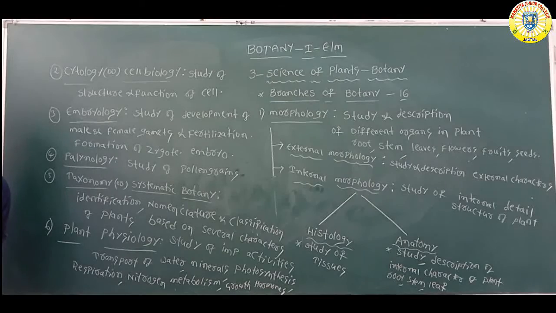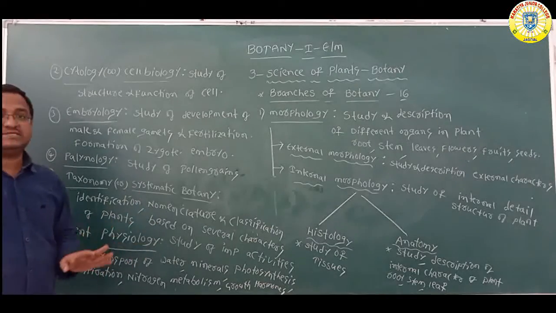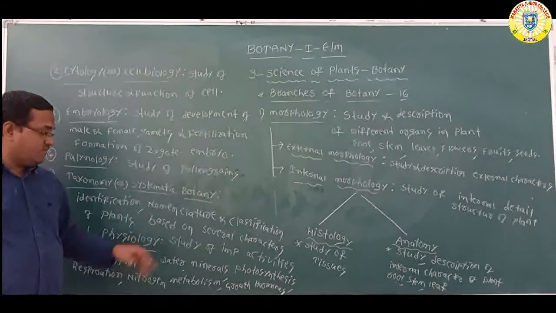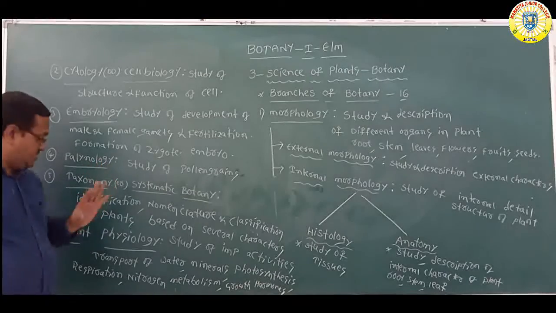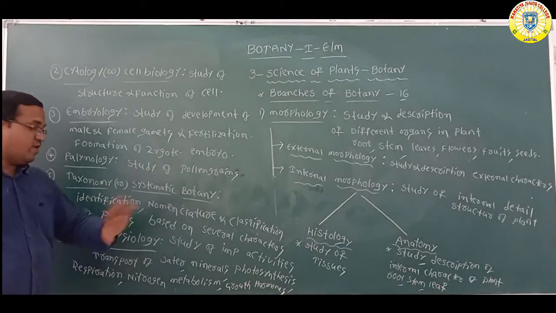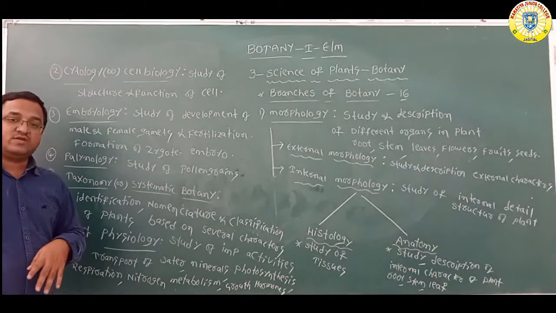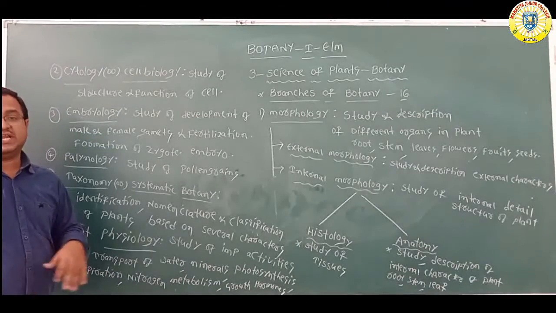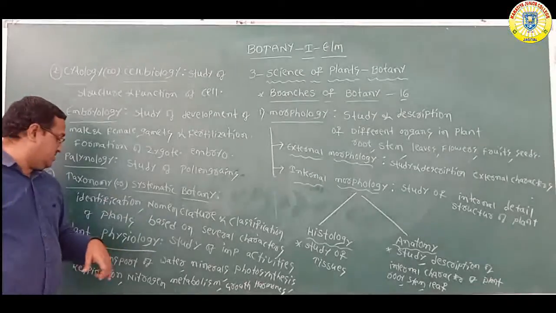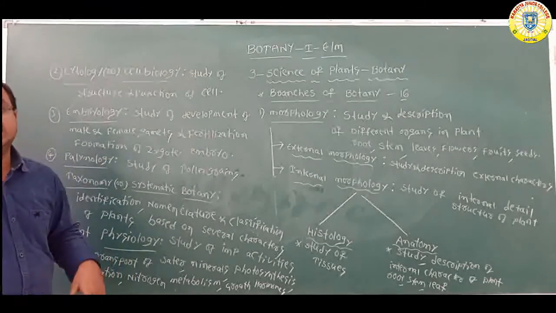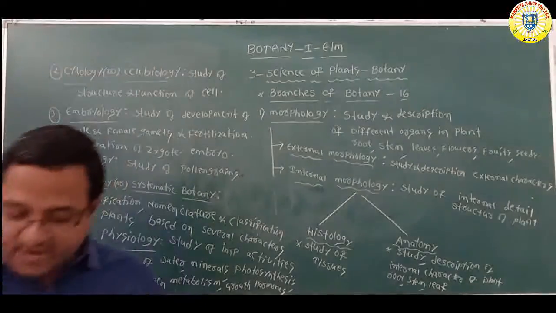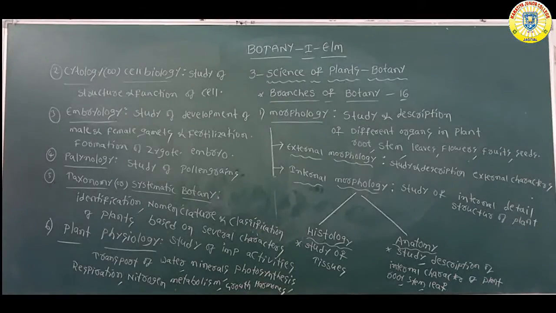Studying the important activities in a plant. What are the important activities carried out in a plant? Transport of water and minerals is necessary. Photosynthesis is necessary. Respiration is necessary. Nitrogen metabolism is necessary. Growth hormones are very useful for growth and development of the plant. So study of these important activities is nothing but plant physiology.